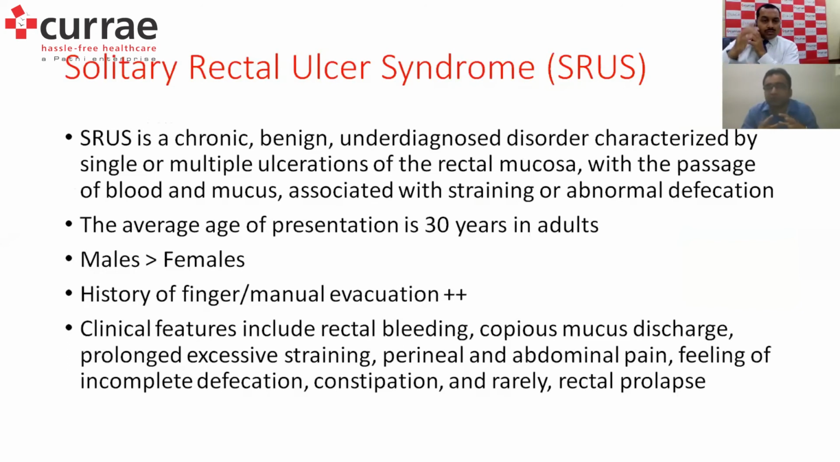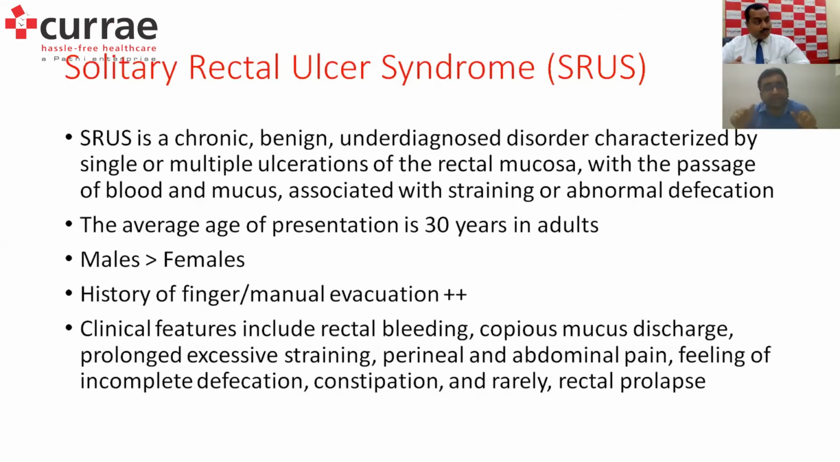This is usually a chronic condition, a benign condition, and obviously an underdiagnosed condition, as people go from place to place, and most commonly they have been diagnosed to have hemorrhoids, piles or fissure. But usually it is an ulcer inside the rectum within 10 centimeters from the anal verge, most commonly because of a history of manual evacuation, putting the finger inside to remove hard stools. Till whatever length the finger goes inside, till that area you will find the ulcer. Beyond that, the entire colon is absolutely clear.